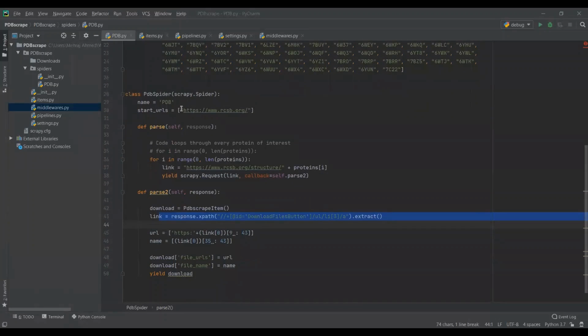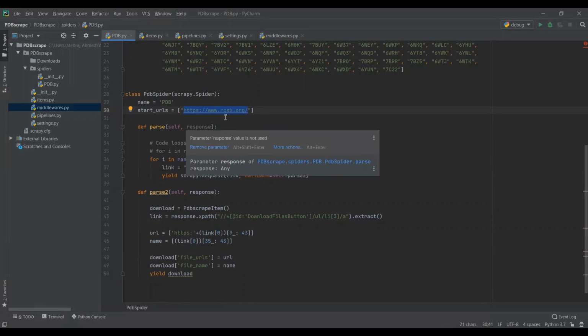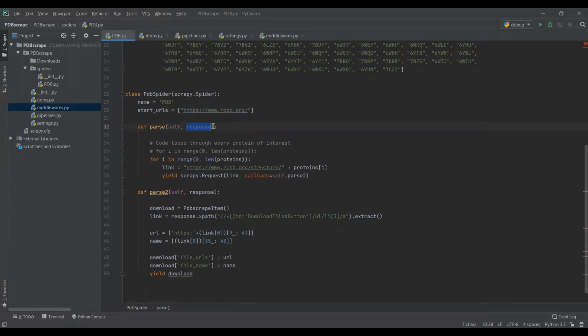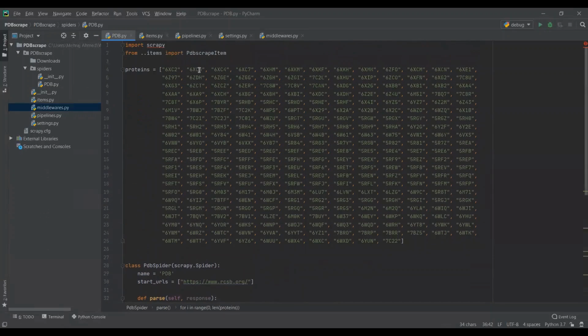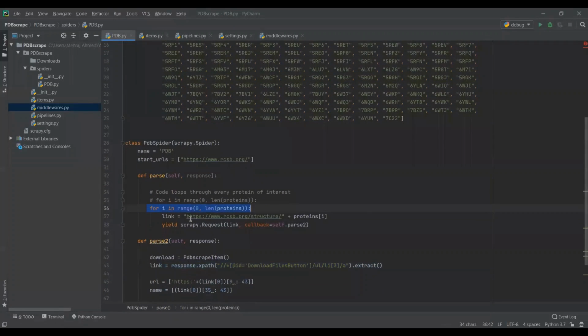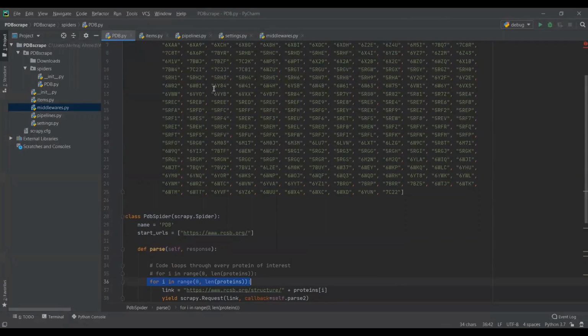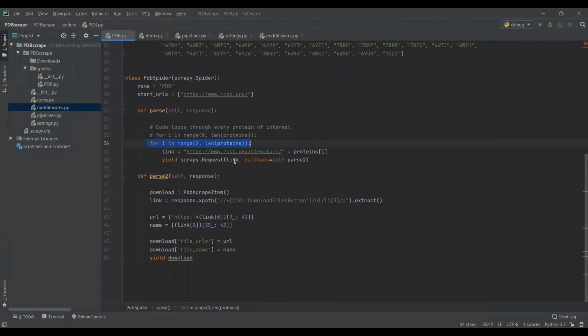Here, the spider initializes the URL at the home page of the PDB database. It then stores the HTML source code of this website inside this response variable. This code then loops through the list found above and travels to the URL of each of these proteins, and passes the source code of that HTML into this method. This response stores the HTML code of that particular web page related to that protein.